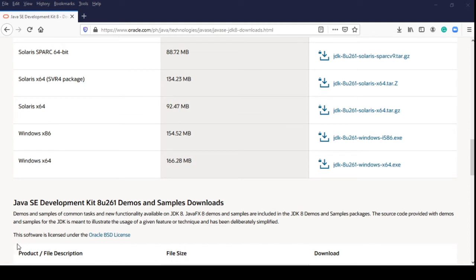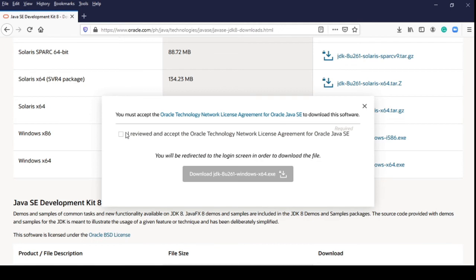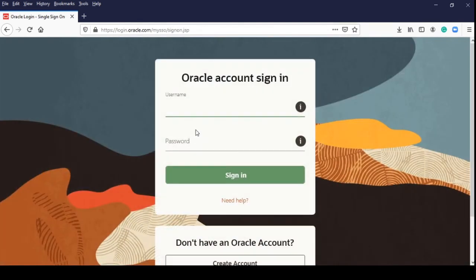Check the button I received and accept the Oracle Technology Network License Agreement for Oracle Java SE, then click the Download JDK file with .exe extension. The website will prompt sign in before downloading the file.